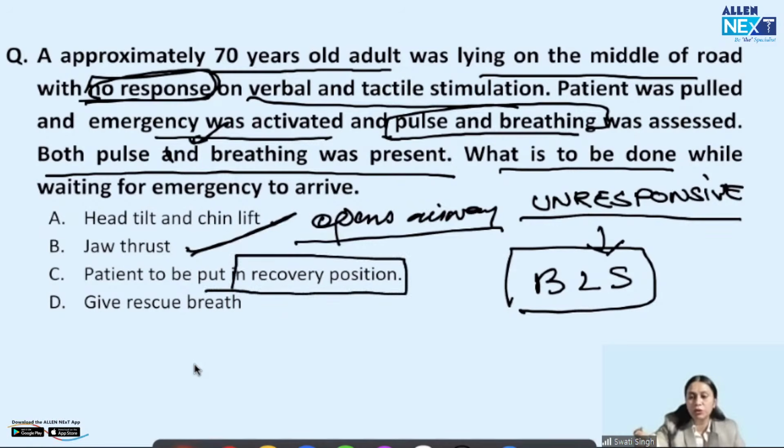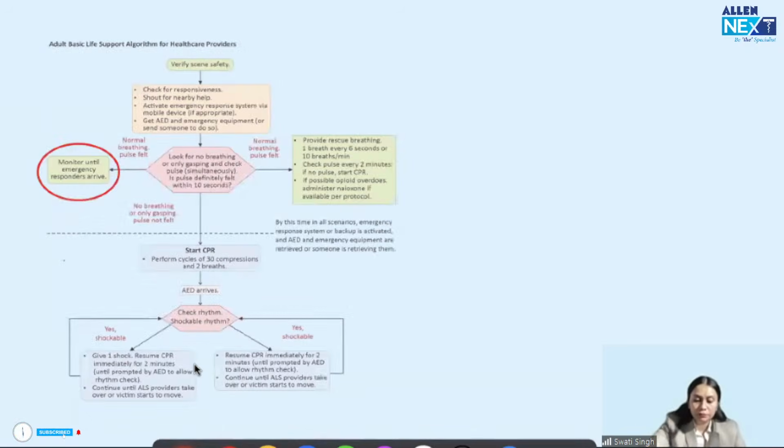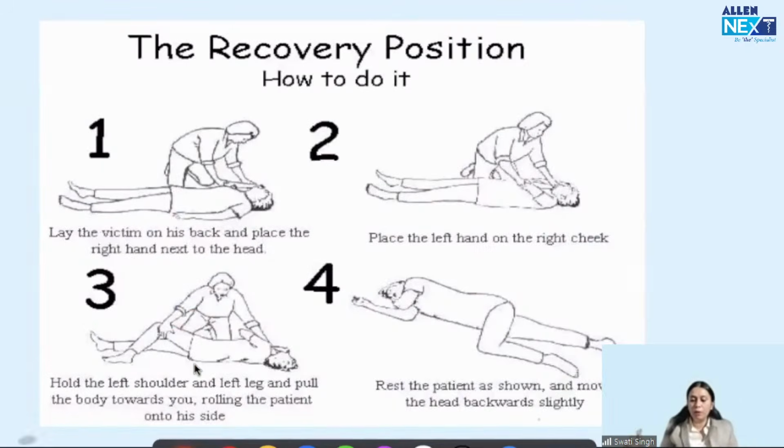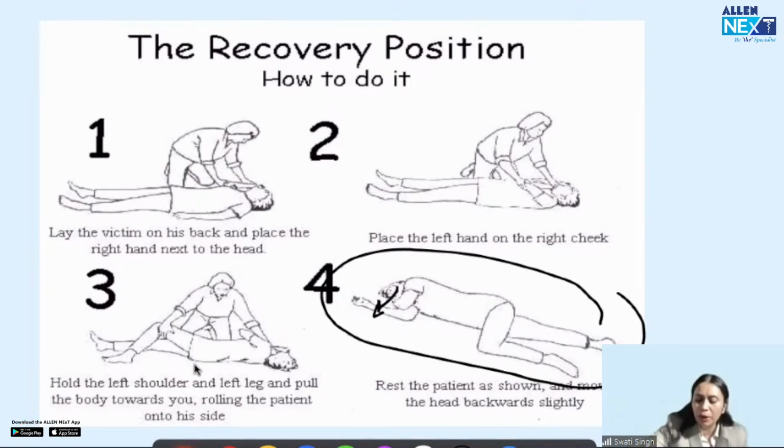What is this recovery position? If you see this, this is a recovery position. Got my point, everyone? We take the patient, place the patient in lateral position, fold one upper limb, and place the other limb on the cheek, and open his mouth, right? And one leg is again folded when the patient is made lateral. So this is the recovery position. In this position the mouth is open, the patient is lateral, and because one leg is folded, the patient will not roll back. The victim will remain in this position, and will not aspirate.